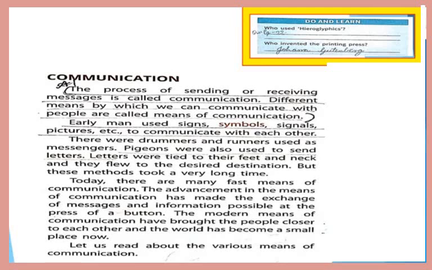The different means by which we can communicate with people are called means of communication. Early man used signs, symbols, signals, pictures, etc. to communicate with each other. Pigeons were also used to send letters, but these methods took a very long time. Today, there are many fast means of communication. The modern means of communication have brought people closer to each other, and the world has become a small place now. Now, let us read about the various means of communication.